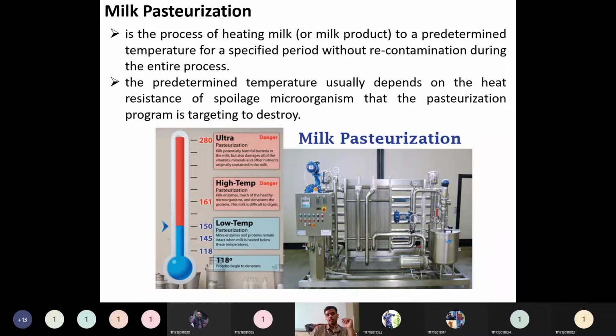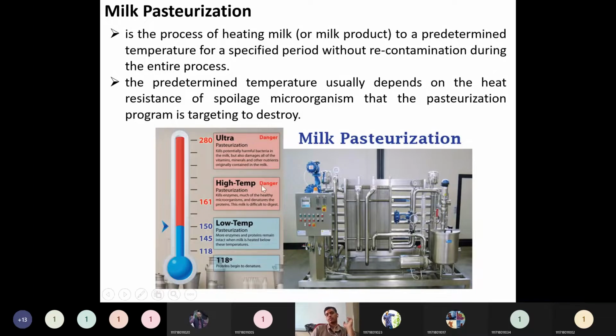It comes from various different sources, so it will have different ranges of bacteria. Depending on that, it will be pasteurized at different temperatures. The temperatures are defined with respect to the bacterial contamination: how much contamination is there, and what type of bacteria is in that milk?